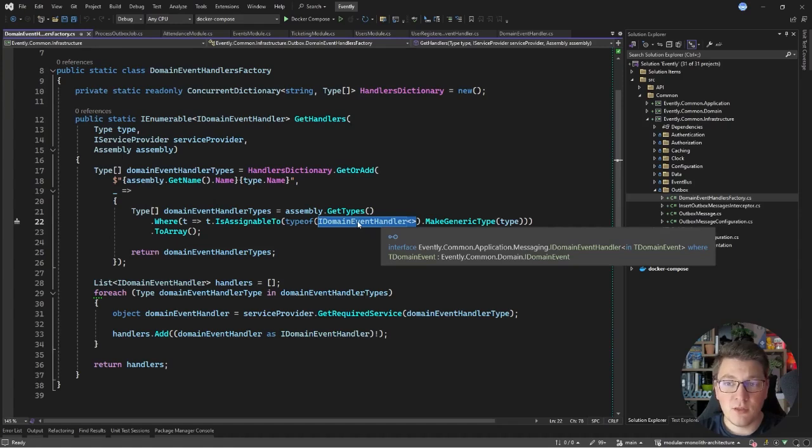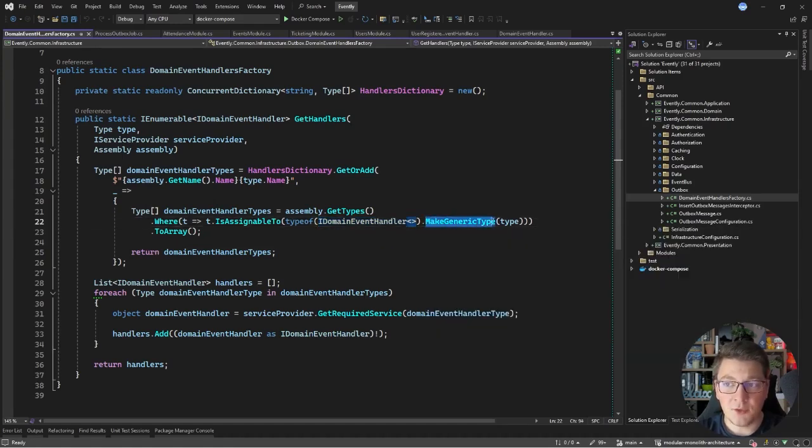However, I have to be more specific this time and create a generic type for my specific domain event so that I only get the handlers for the concrete type of the domain event. Once I have these types, I'm going to return them from my dictionary, and this is only going to execute once across our requests, and because this is a concurrent dictionary, we will be able to share this result in the future.